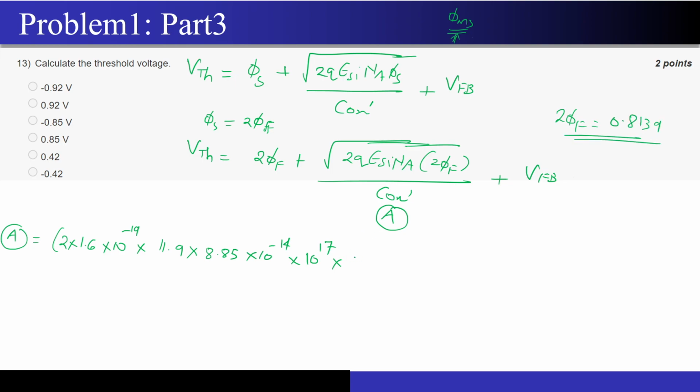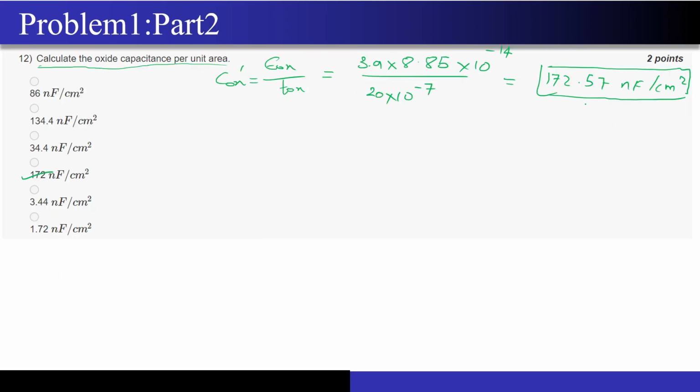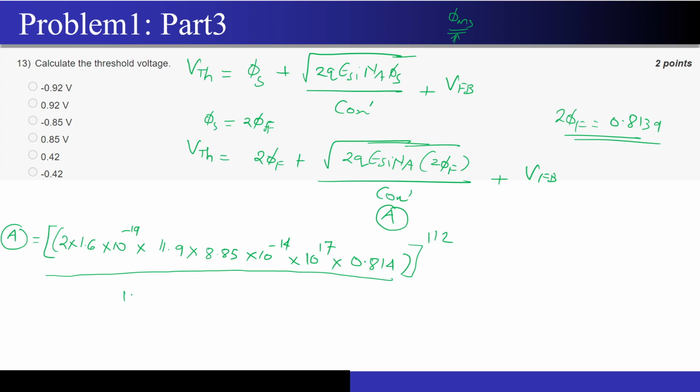Now this is under the square root, divided by Cox prime. Cox prime in the last question I had calculated. This is 172.57 nanofarads, nano means 10 to the power minus 9. Correct? So if you calculate it, this will come out to be something like 0.9597. So this is the term number A that I have.